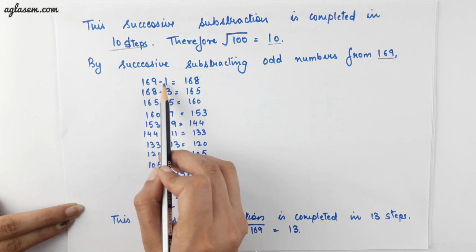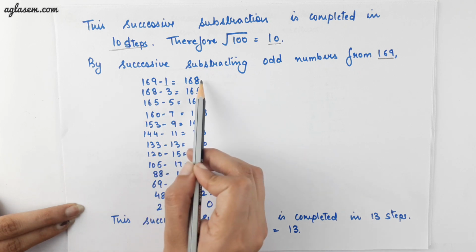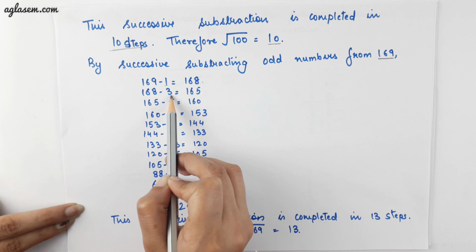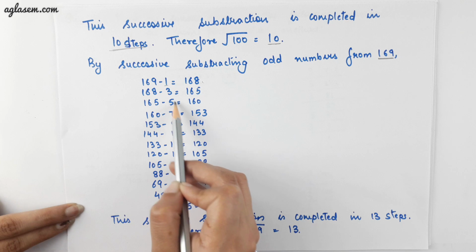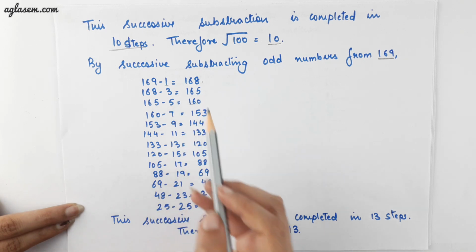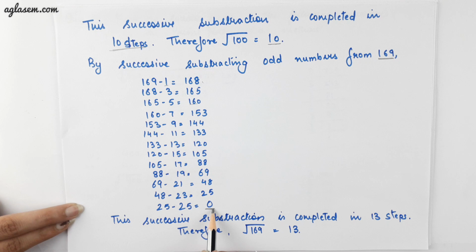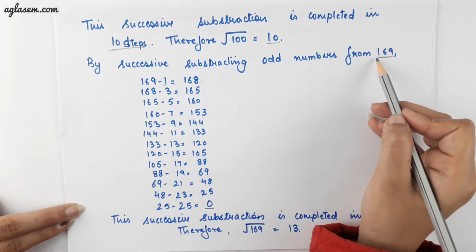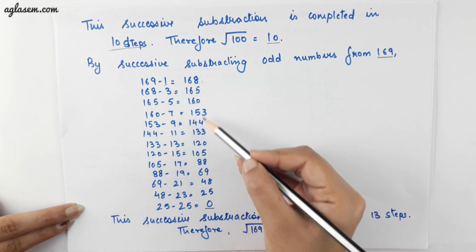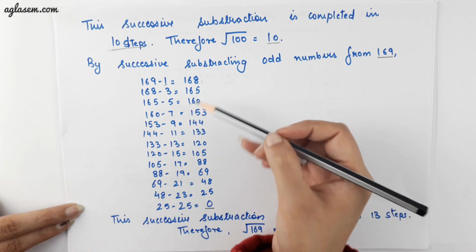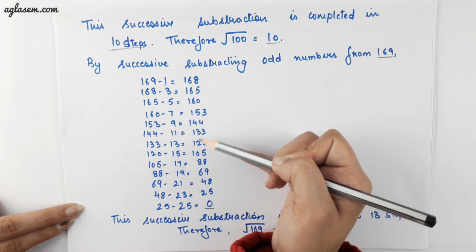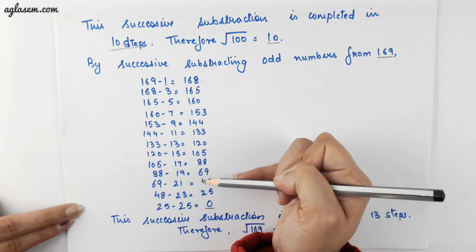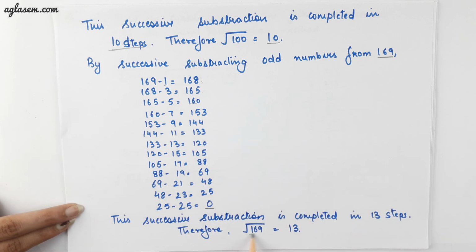So, 169 minus 1 as a first odd number will get 168. Then 168 minus 3 is 165. 165 minus 5, that is the next odd number, gives you 160, till we get 0. Now, to find out the square root of 169, we will count the number of steps we have performed here. The number of steps are 1, 2, 3, 4, 5, 6, 7, 8, 9, 10, 11, 12 and 13. Therefore, square root of 169 is 13.